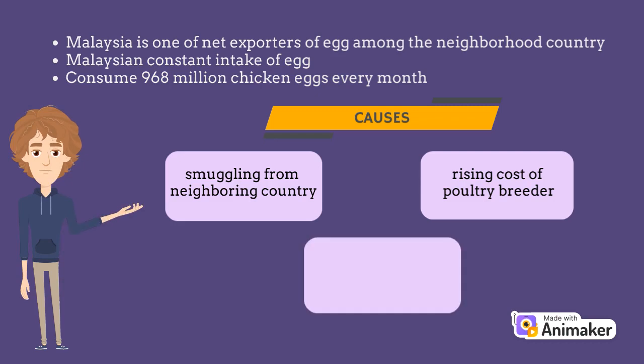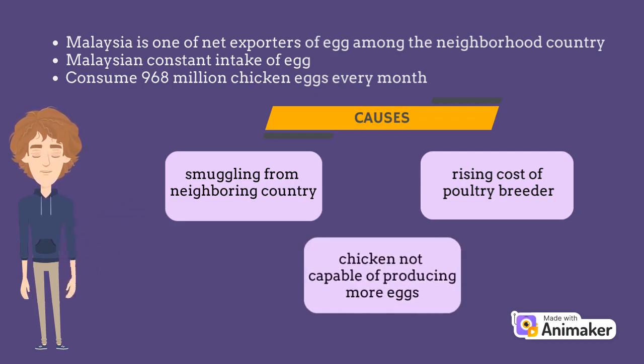Last but not least is chicken not capable of producing more eggs. As Maidan Malaysia Executive Director Azman Saduruddin said, we are now selling about 1 ton of chicken in each of the 5 hypermarkets in the northern region daily. But for eggs, if we order about 300 trays of them, the supplier can only deliver about 100. So there is a shortage of grade C eggs especially.